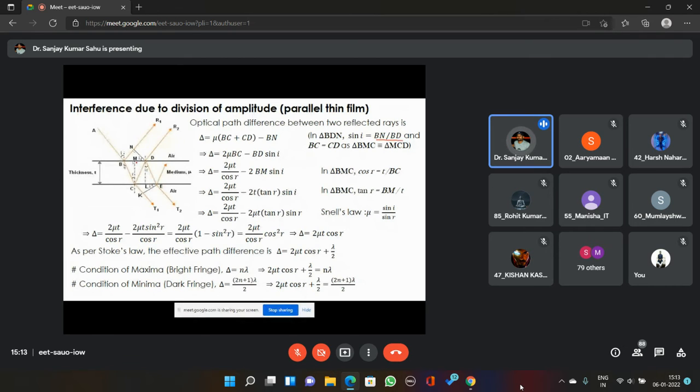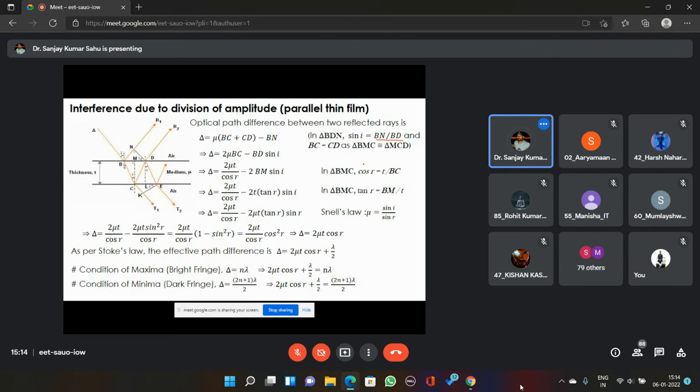These are called alternate angles. Now, if the angle of incidence here is r, the angle of reflection will also be r according to Snell's law, so this angle and this angle are the same. If these two angles are the same and this is 90 degrees, we can write BC equals CN. As long as these two are completely parallel, we can write BC equals CD.